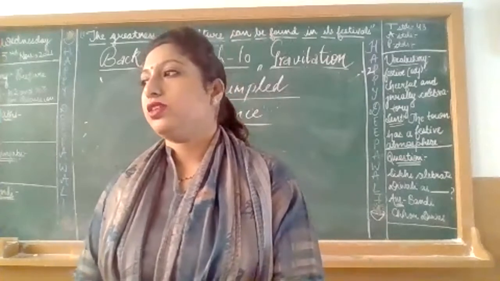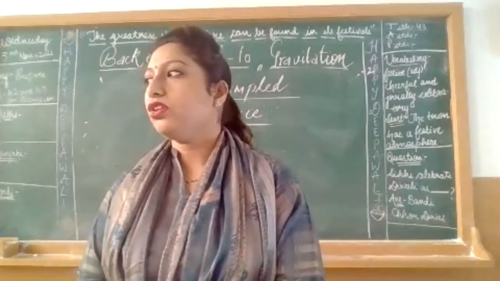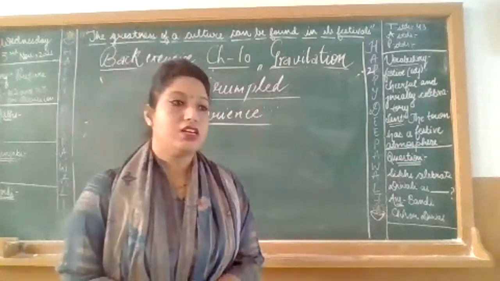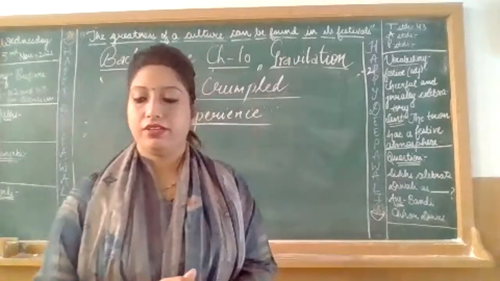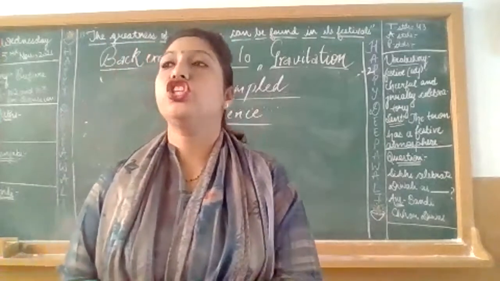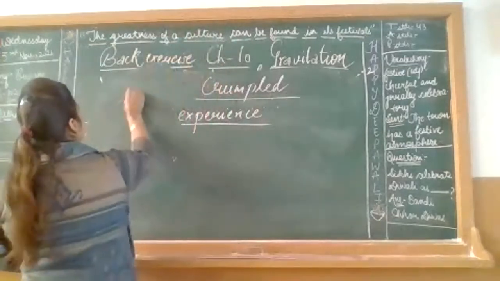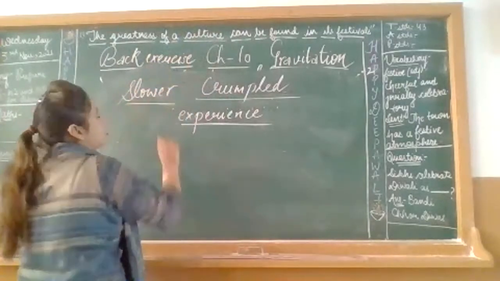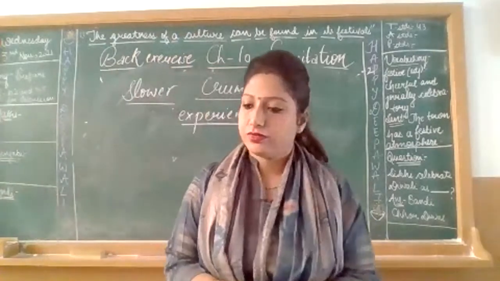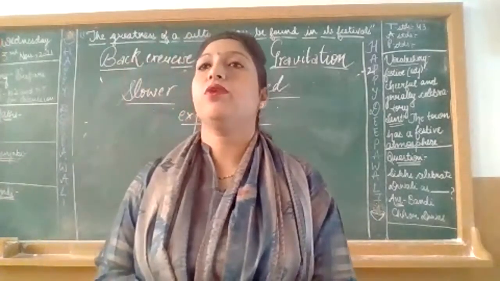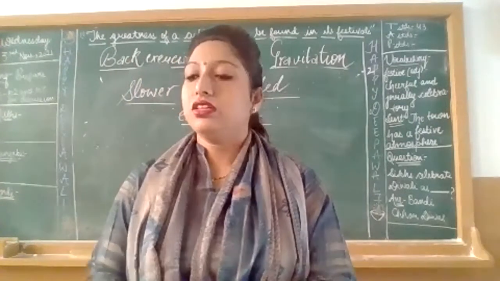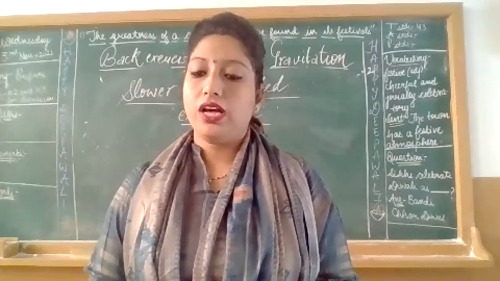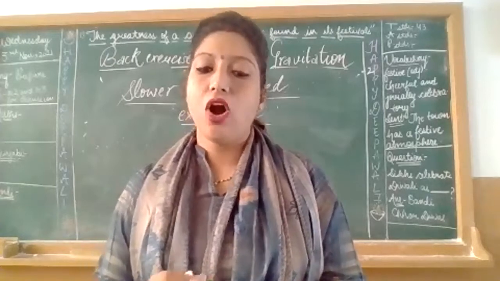Hence, comma, a sheet of paper falls slower than a crumpled ball.